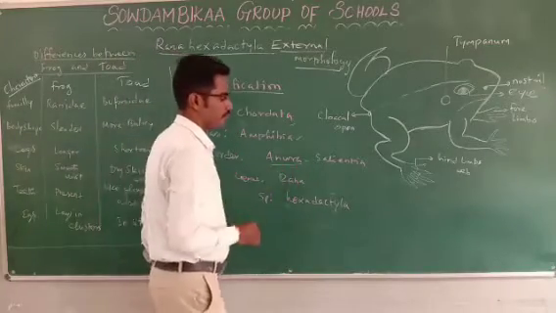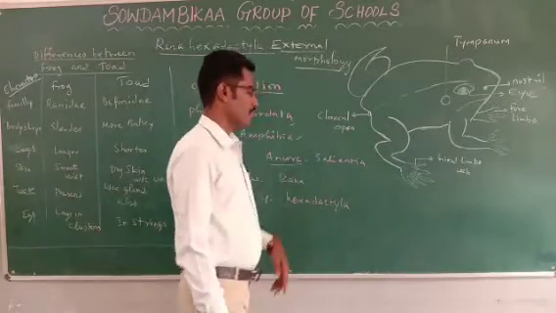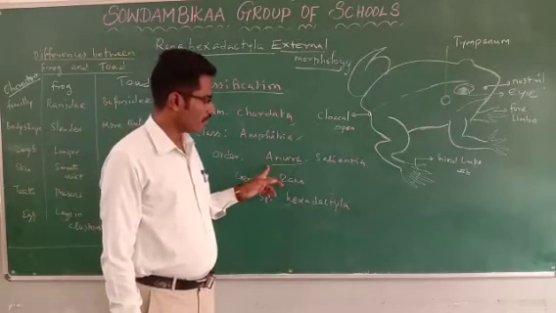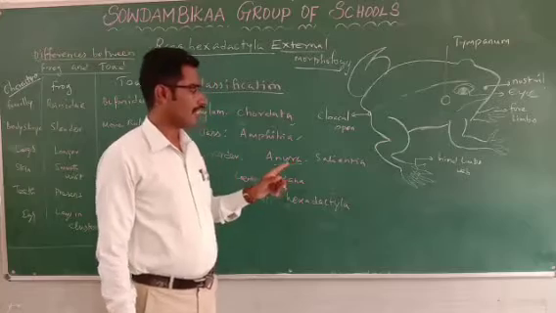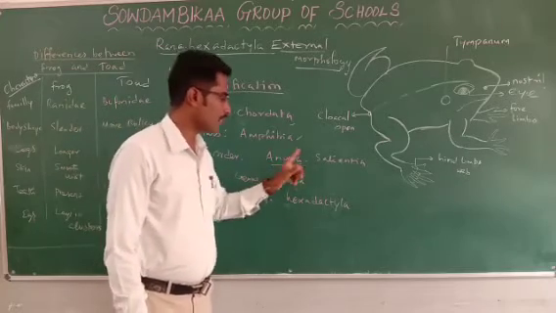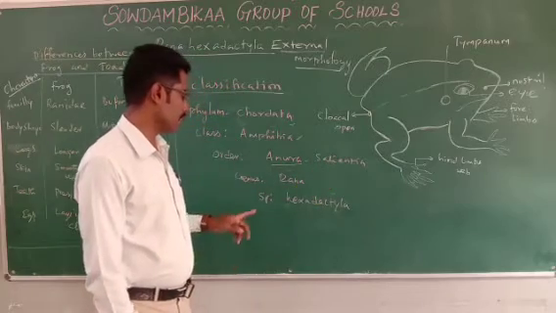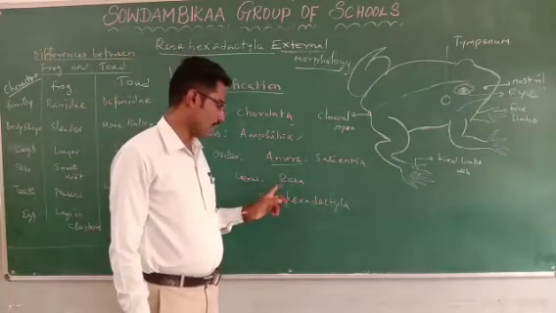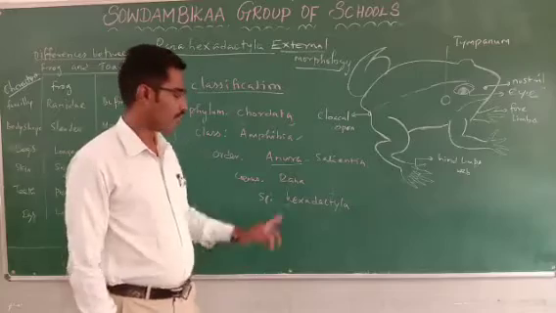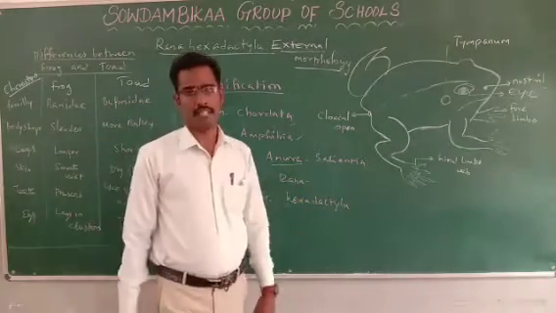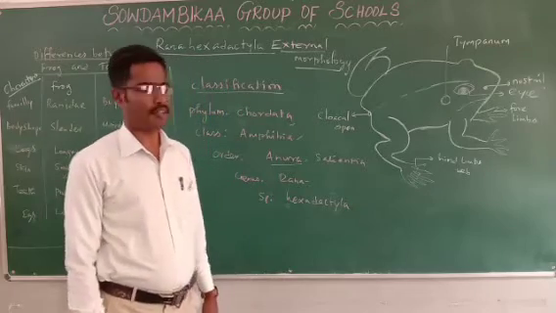Anura, another name is Salientia. Anura means absence of the tail. The genus is Rana, species hexadactyla. Rana generally is poisonous. Rana tigrina is a poisonous frog.